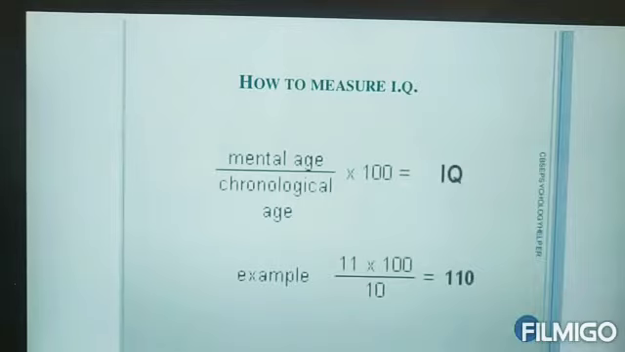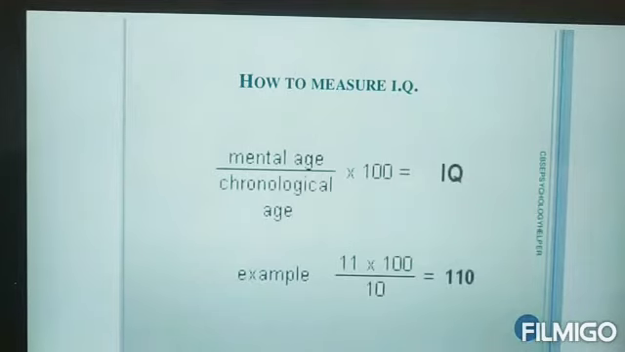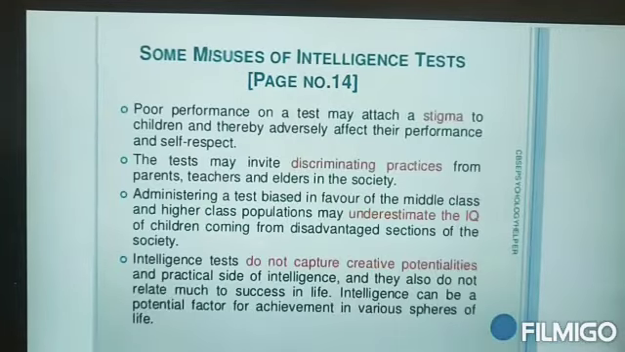For example, mental age is 11 and your chronological age is 10. A 10-year-old boy has the mental age of 11. So the IQ is 110. Now we know the average IQ is 100. This is 10 points more than the average IQ. This means this child is smart.